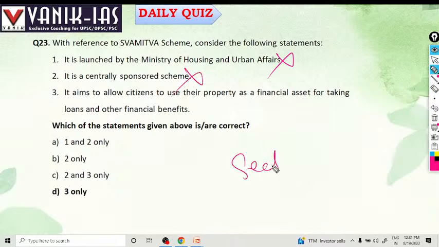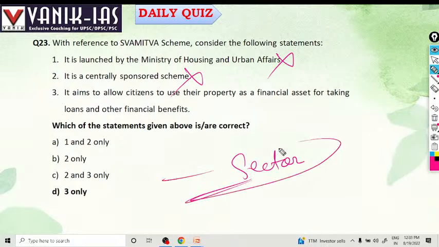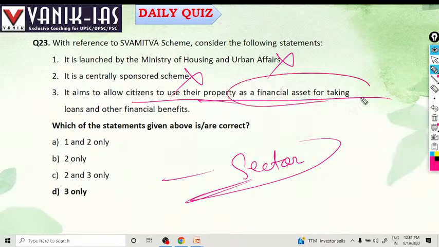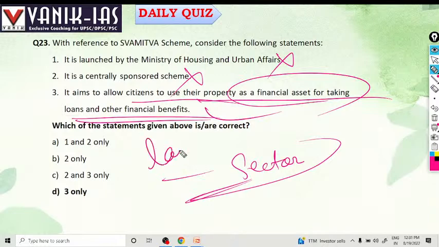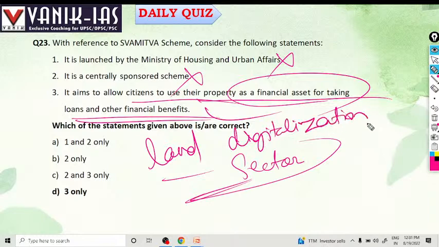Centrally sectored schemes means 100% fund will be borne by the central government. It aims to allow citizens to use their property as a financial asset for taking loans and other financial benefits, because it will develop land digitization. So Swamitwa scheme has multiple benefits.